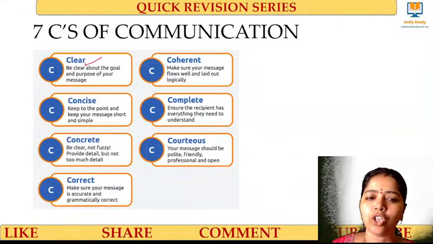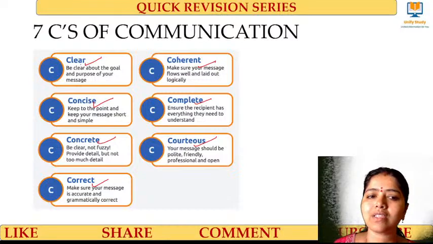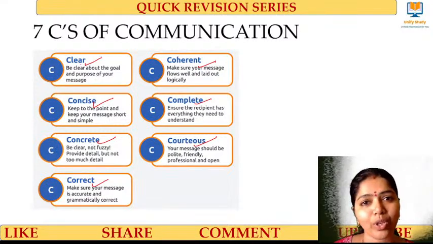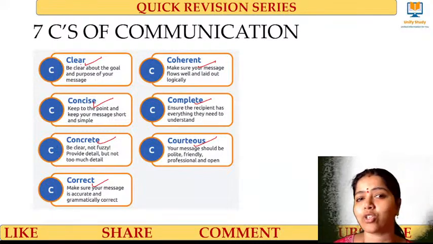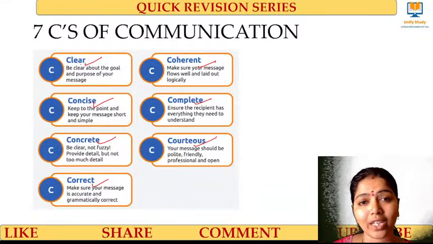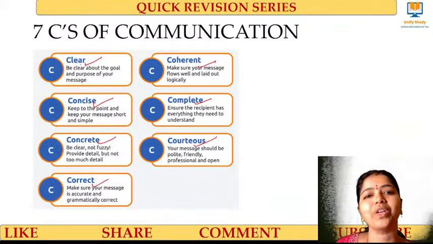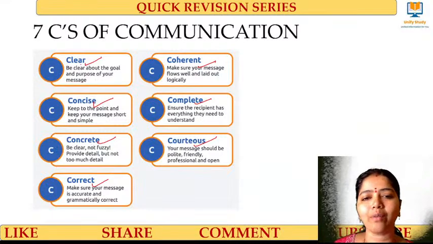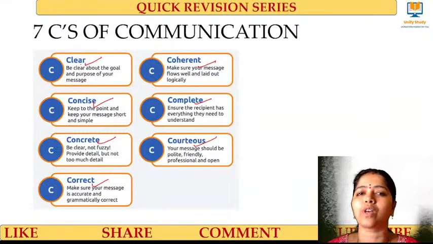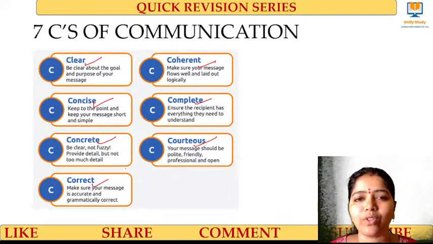And we have 7 C's of communication, very, very important. I have to be clear, concise, concrete, correct, coherent, complete, courteous. Clear means towards WBSET communication I have to convey these points clearly. Concise, very short, I have to convey about the communication topic. I have to be very concrete. I should not repeat again and again. I should not create a fuzzy thing. Be clear with my points. I have to give the authentic message that is correct. Coherent, I have to go with the flow of communication topics. Complete means I have to try to give you enough essence of the communication topic when I communicate. Courtesy, I have to be very friendly and polite with you when I communicate.